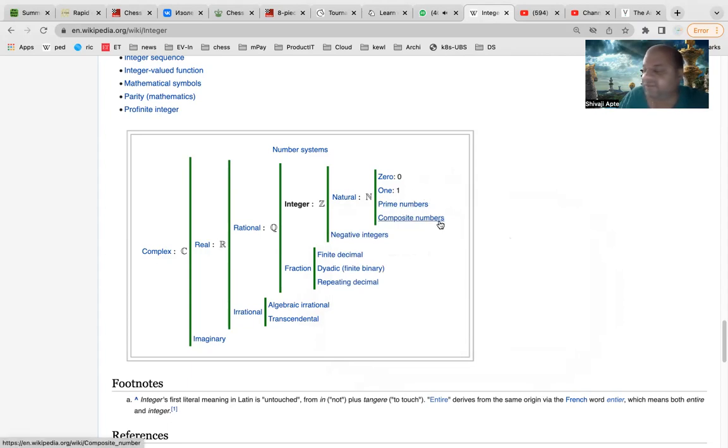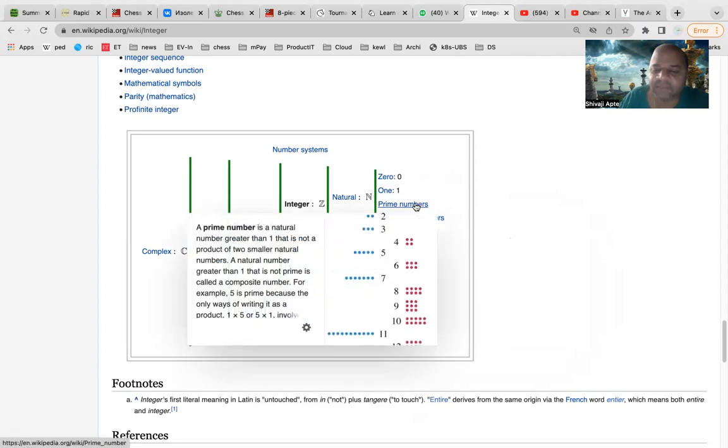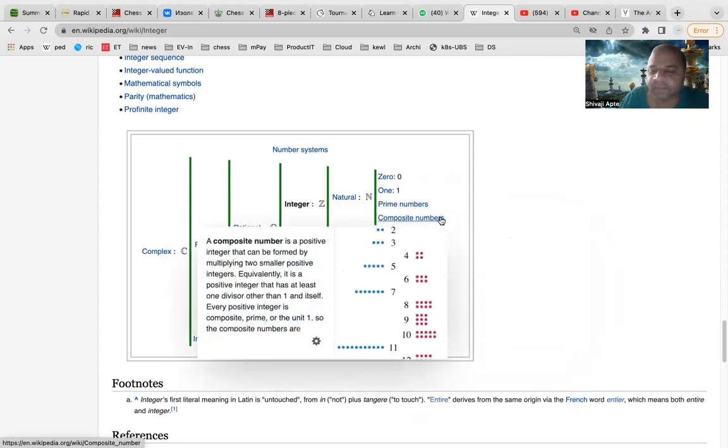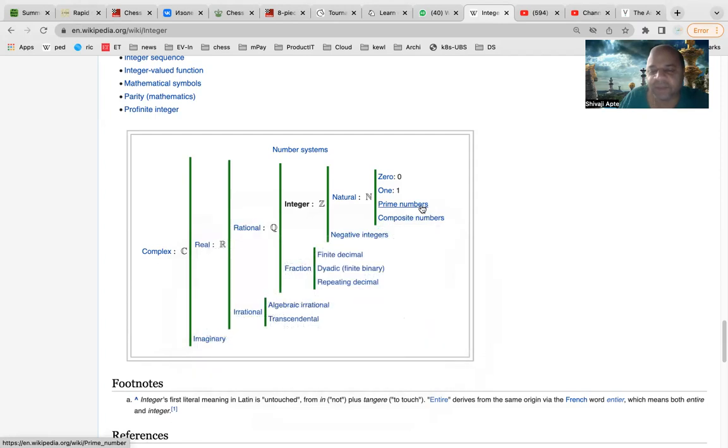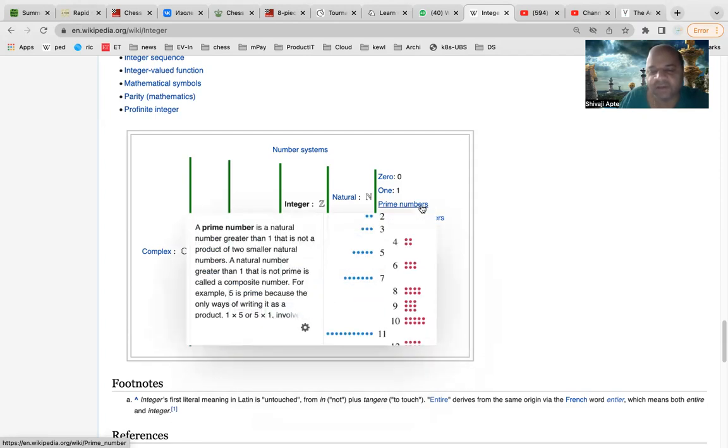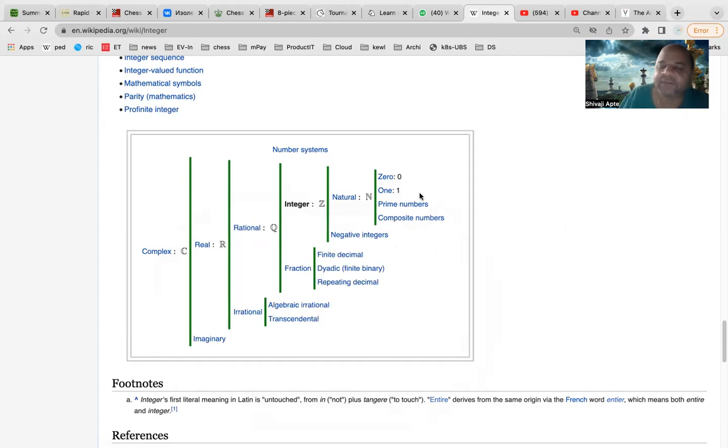Beyond 1, we consider them as prime numbers and composite numbers, right? We have learned this. Composite numbers are like 4, 6, 8, 9, 10. All of these are composite numbers because they can be formed using other prime numbers, and prime numbers are those which we cannot form using anything. So 2, 3, 5, 7, 11 are like atomic numbers. They cannot be split into other more fundamental numbers. All of these together form the natural numbers.